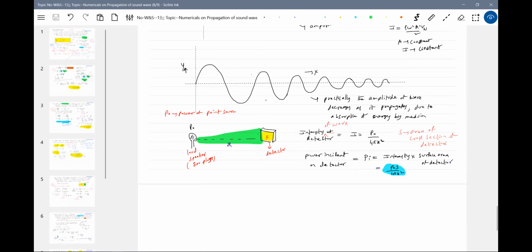Yeah, we'll wind up the class. These are some types of numericals that I discussed. You can practice a few more numericals from the textbooks so that you'll get a better picture. As we go to the next topic, you may come across numericals of this kind.